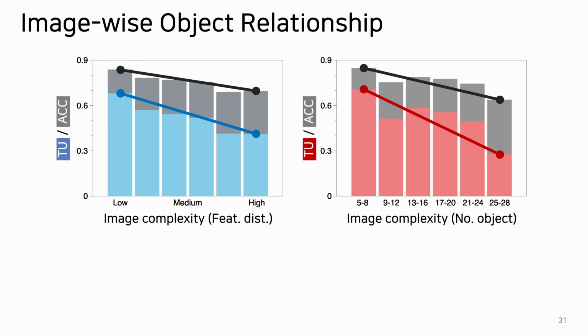We compare the accuracy and true understanding across varying levels of image complexity, which is represented by the distance between global features and other features, as well as by the number of objects in the scene. The results indicate that, much like humans, VLMs become more confused as the scene complexity increases. Furthermore, our TU metric shows a steeper trend line compared to traditional accuracy, suggesting that TU is a more calibrated and insightful metric for evaluating model performance.